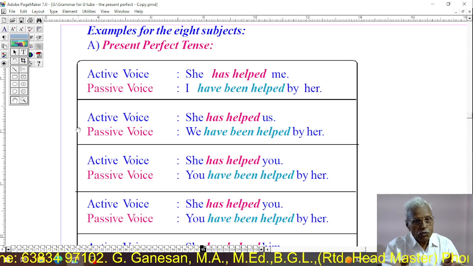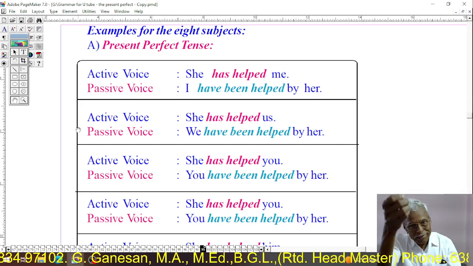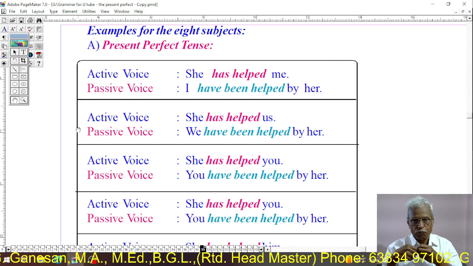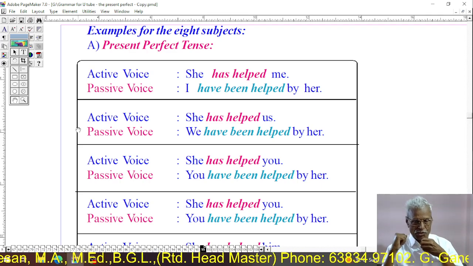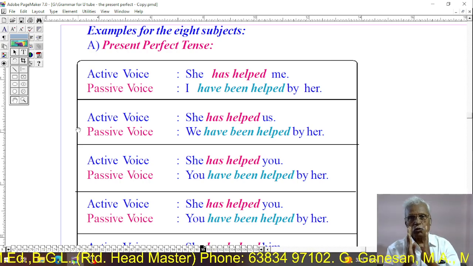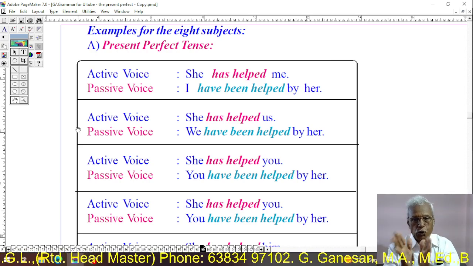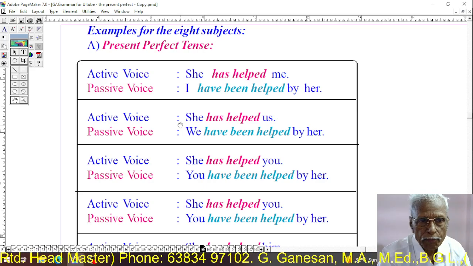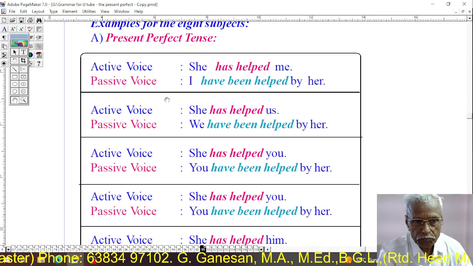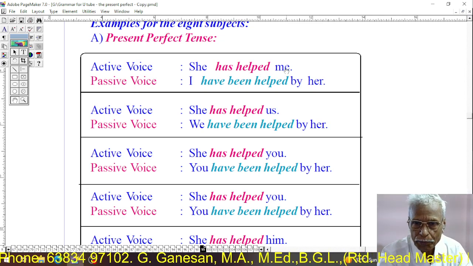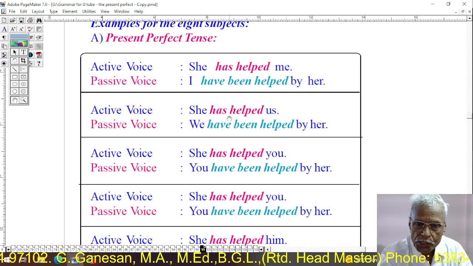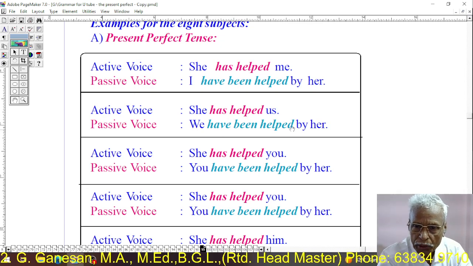Here I am going to show the eight subjects, how the active and passive form should be for the eight subjects, what the nature of verbs is, how the verb in the active and passive form should be. First, present perfect. Active: She has helped me. Passive: I have been helped by her. Active: She has helped us. Passive: We have been helped by her.